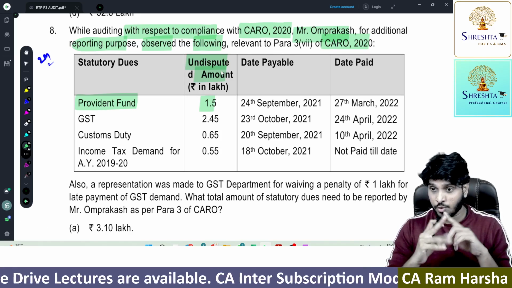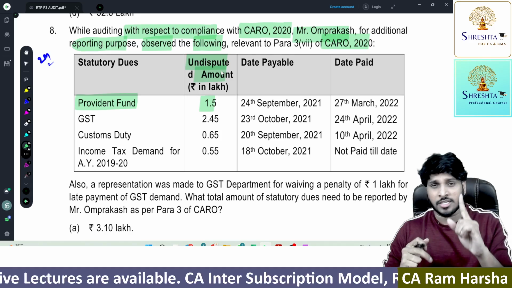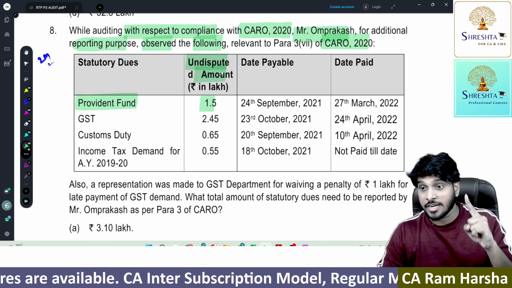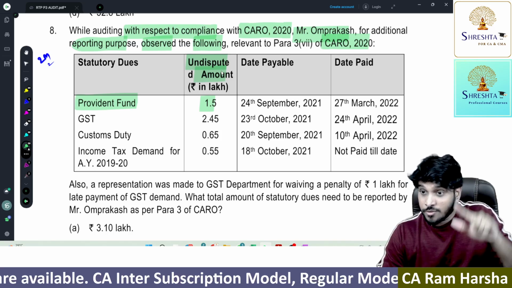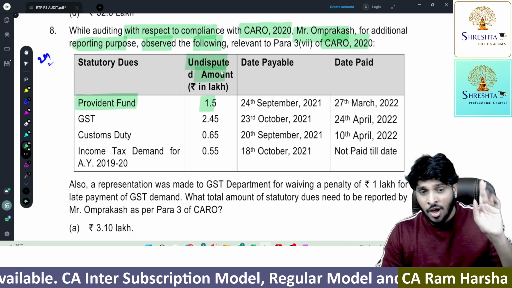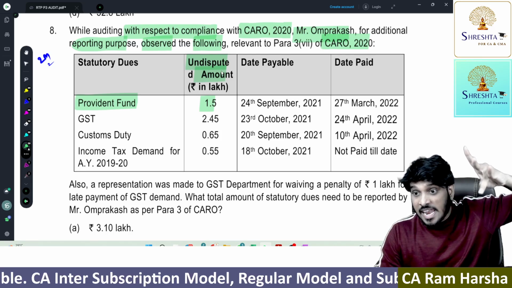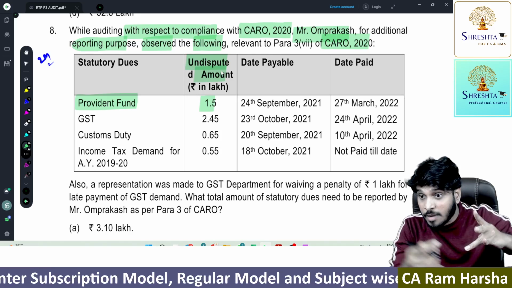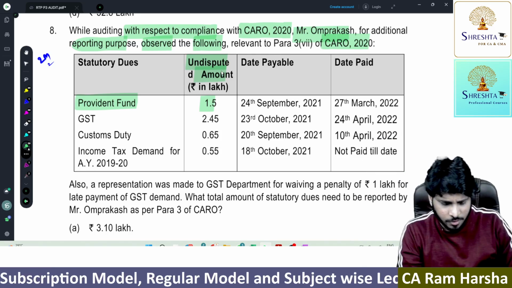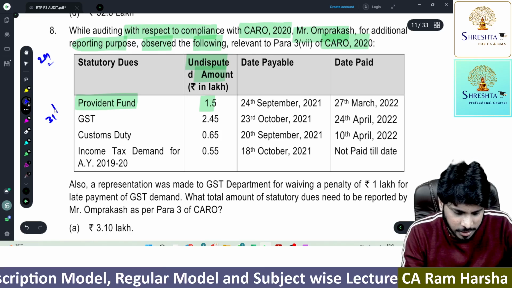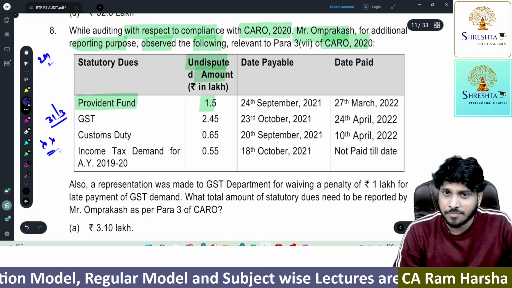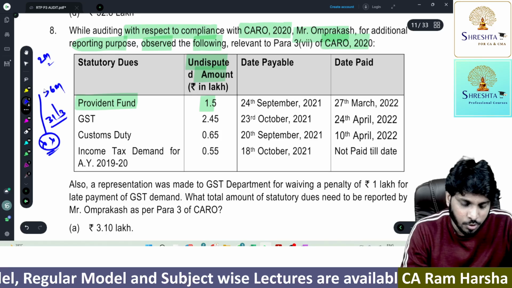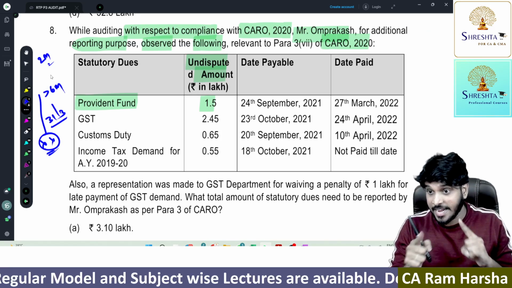Caro statutory dues are broadly divided into 2 parts. Undisputed dues, disputed dues. For undisputed dues, what does the auditor have to check? 2 things. Is the company regular in depositing undisputed dues with respective authorities? If not, what is the amount outstanding as on the last date of the reporting period, for more than 6 months from the date it became due? What the provision says is, as on 31st March, is there any undisputed amount outstanding? And if this outstanding amount is for more than 6 months.